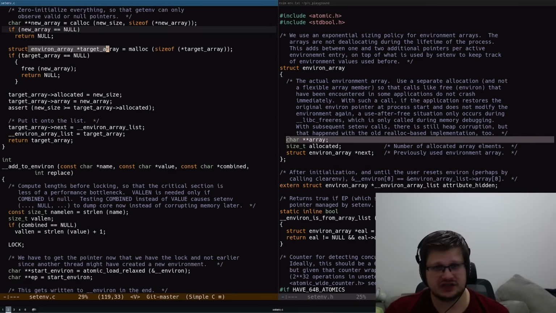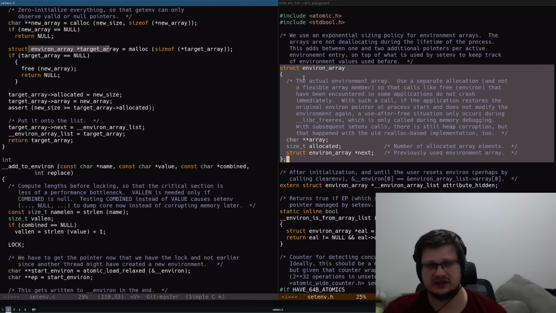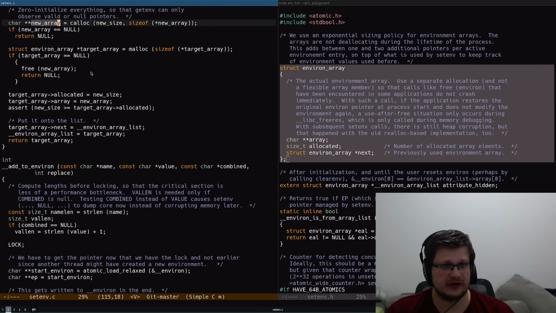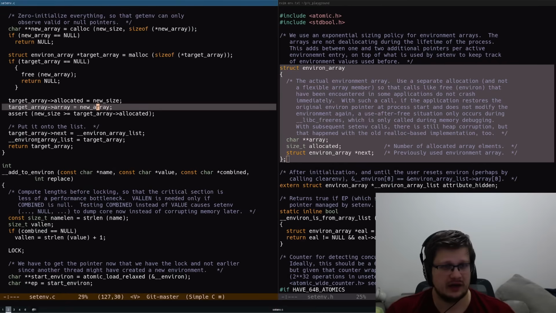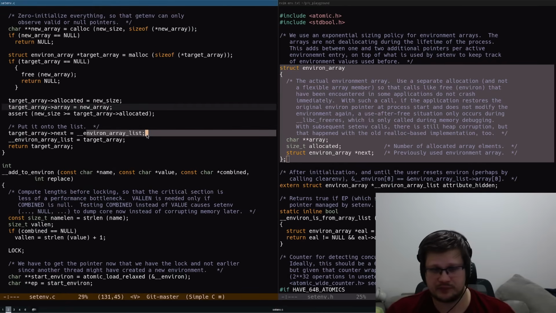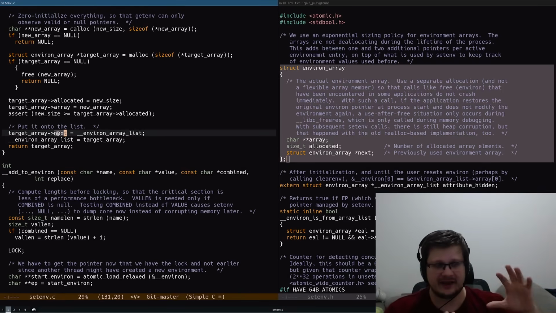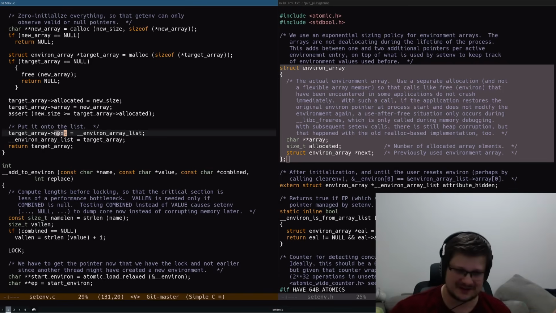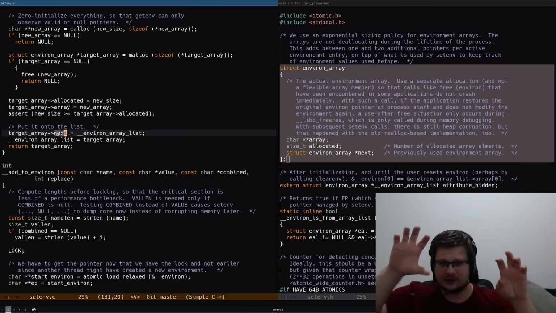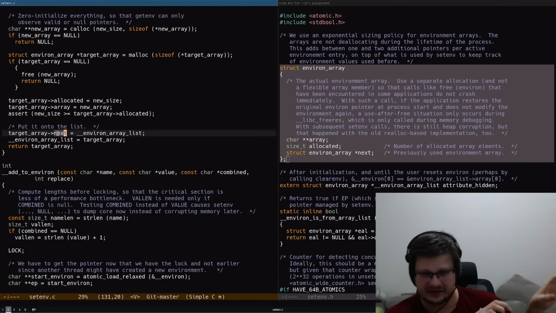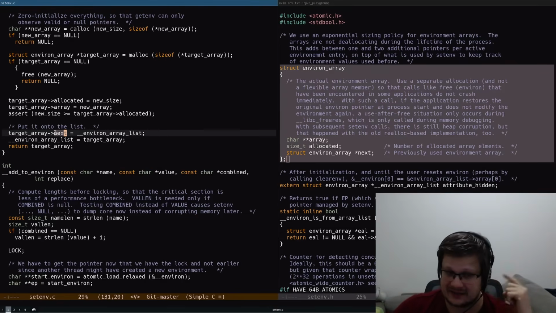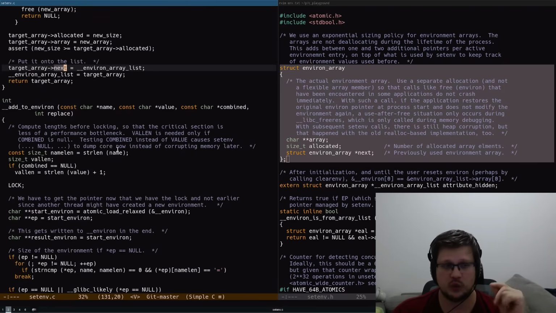After that, it initializes the new outer struct, so the container struct, I guess, and then it sets the new size, then it sets the new array that we zeroed out, and then it adds the previous array list that was current to the next, which again, next actually means previous. And so we have this chain of arrays filled with stale environment variables. So I think at this point you kind of see where we are going.